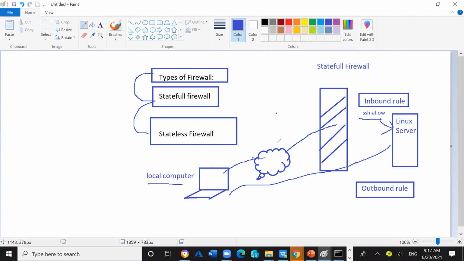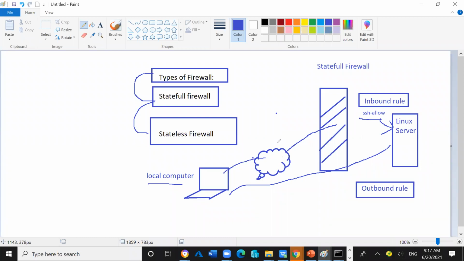When the two-way connection is established from the client computer to the server computer, and from the server computer to the client computer, then we can say the connection has been established successfully.